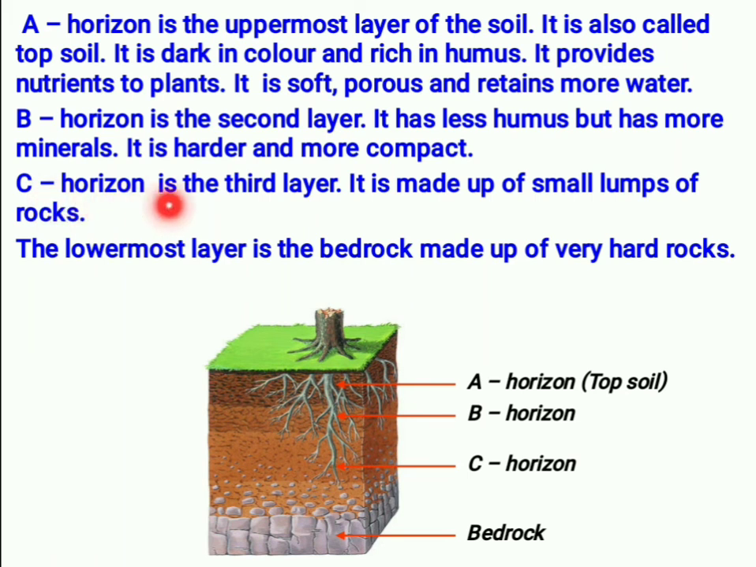Next, C horizon. C horizon is the third layer. It is made up of small lumps of rock. So from here starts the rock, small rocks. And can you see the last layer? The lowermost layer is bedrock made up of very hard rocks. C horizon contains small lumps of rocks, and B horizon is very compact and rich in minerals, but A horizon is very important because it is supporting life.